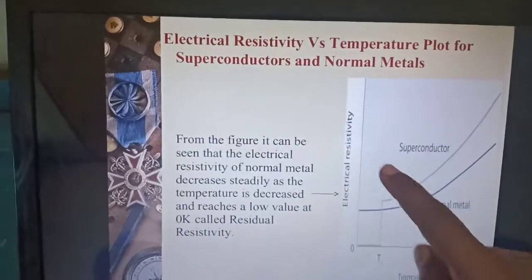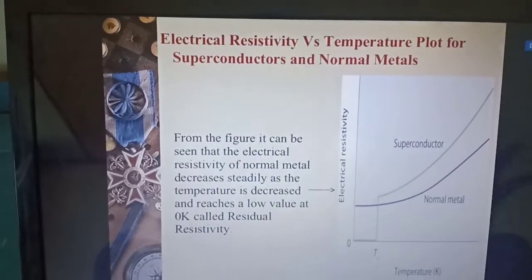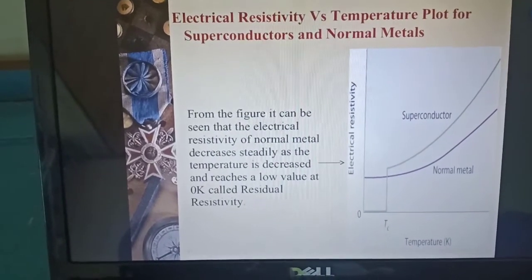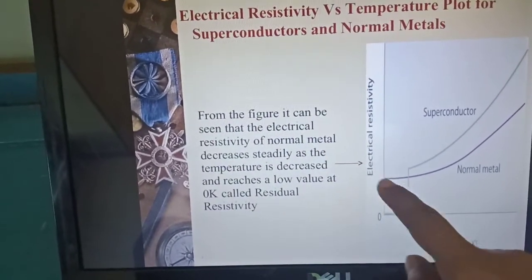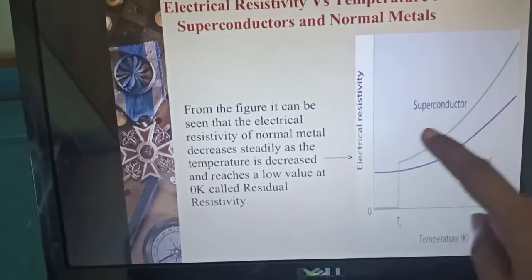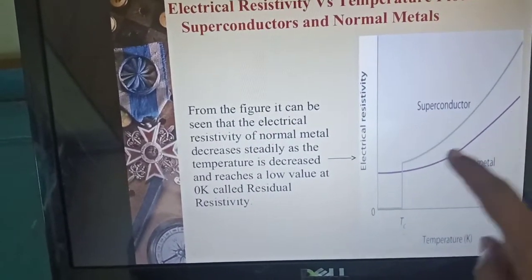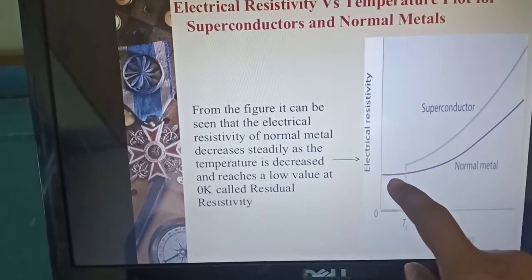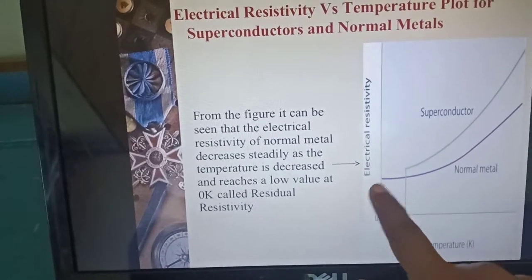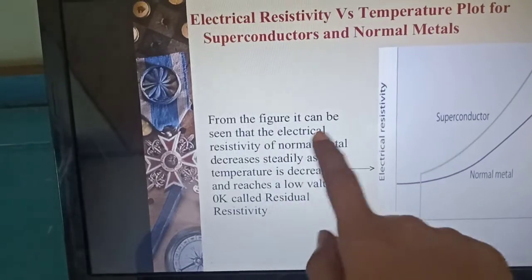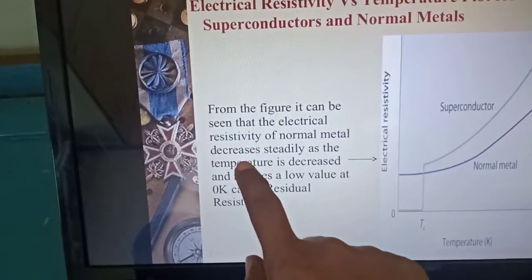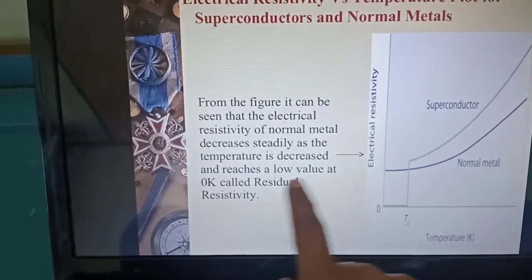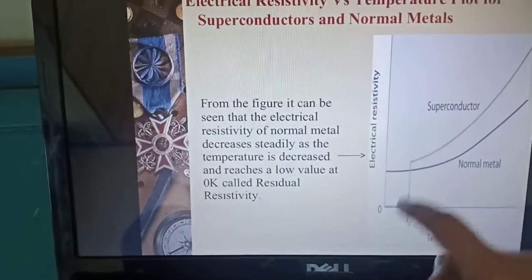See here, this is the superconducting state, and this is for the normal state. From the figure, it can be seen that the electrical resistivity of the normal state decreases steadily as the temperature is decreased, and reaches a constant value at 0 Kelvin, called the residual resistivity.